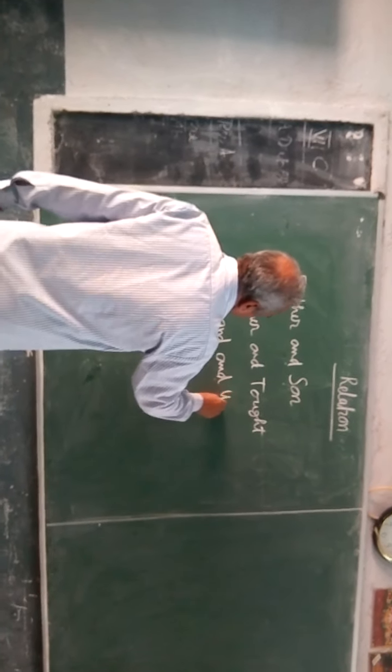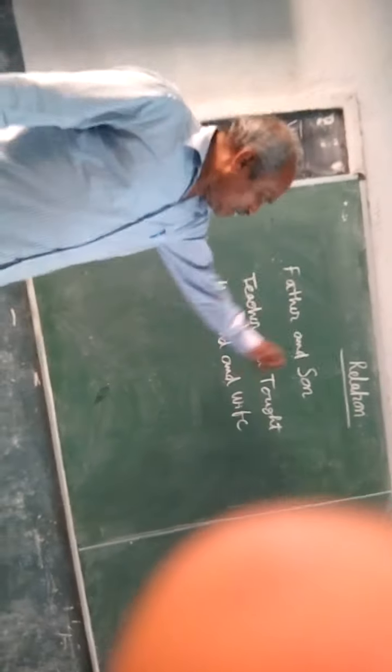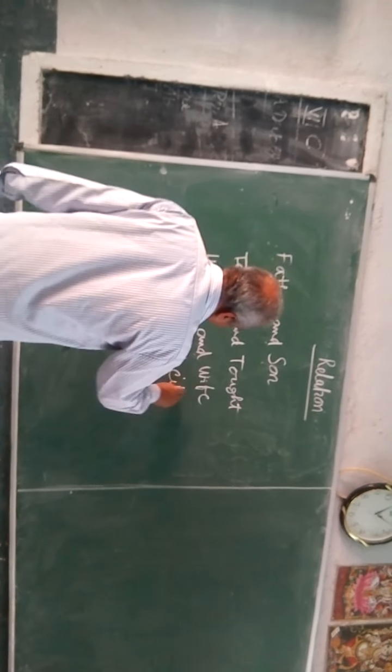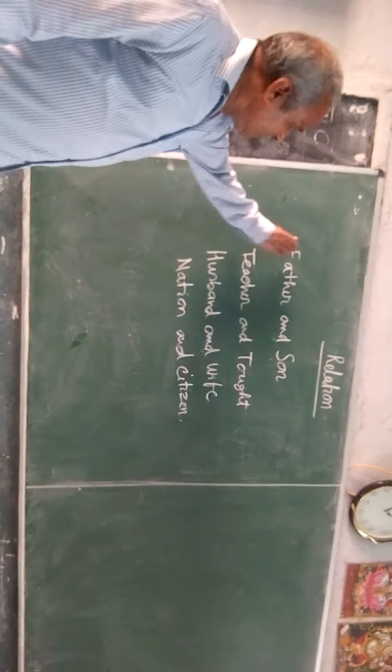Husband and wife. And there are several relations like nation and citizen. These are the different types of relation.